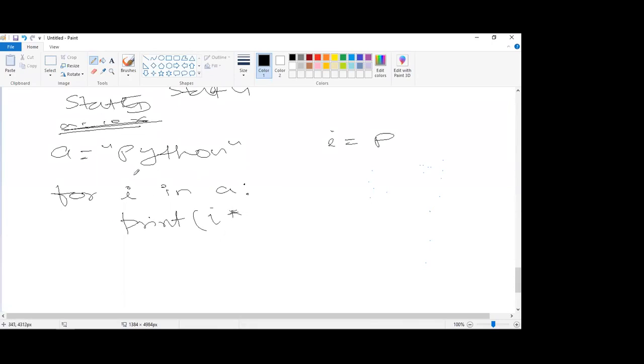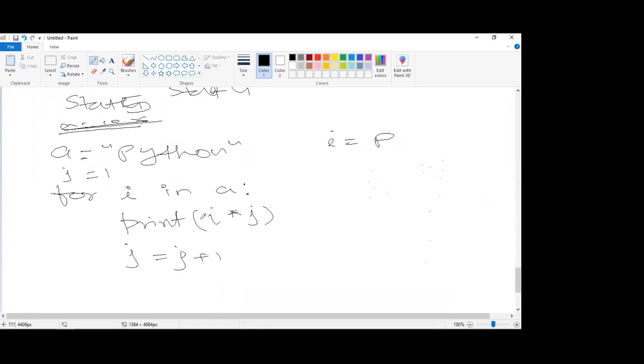But remember one thing: the index of P is 0, and Y is 1. So if P is 0, it means multiply it by 1. Y is 1 means multiply it by 2. So basically it is multiplying by 1 more than the index. So I will take one variable, let's say J is equal to 1. And I will multiply by J. And after multiplying by J, I will increment J. J equal to J plus 1, I will write.